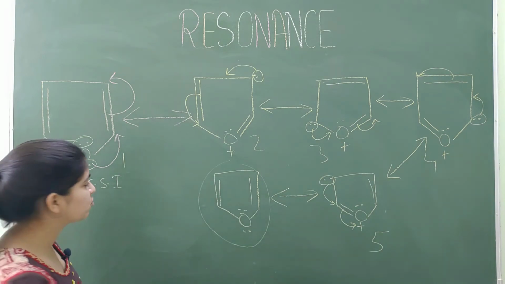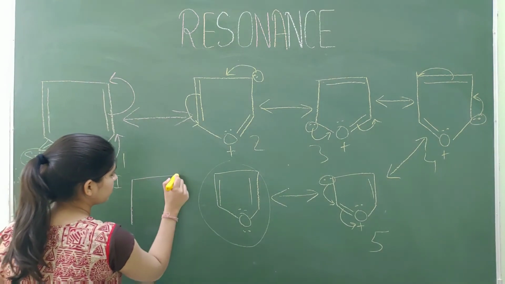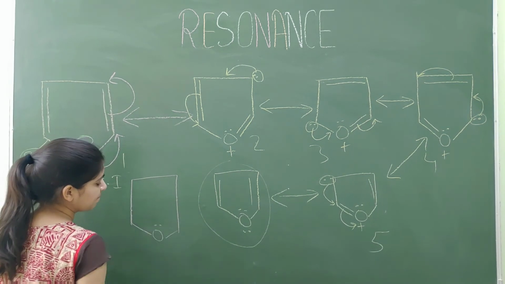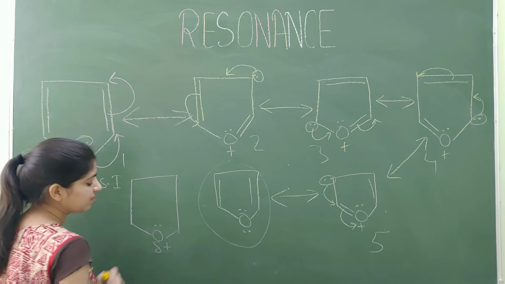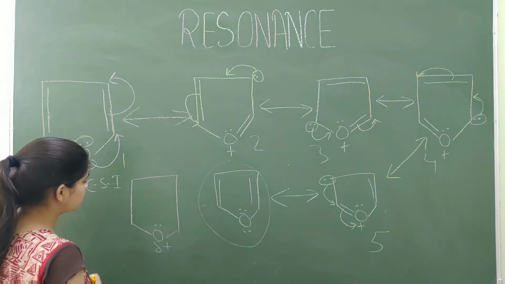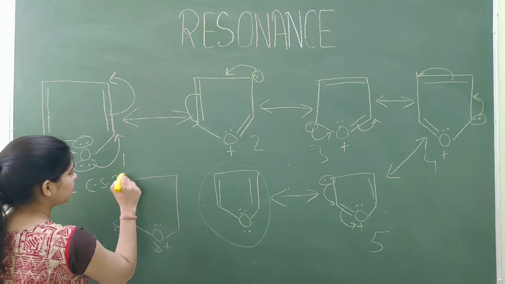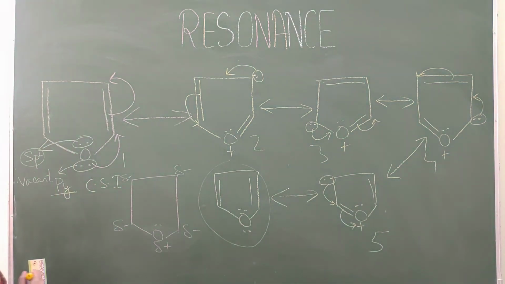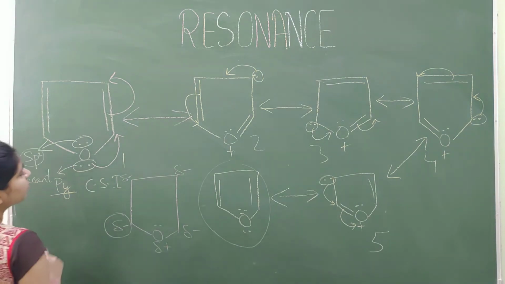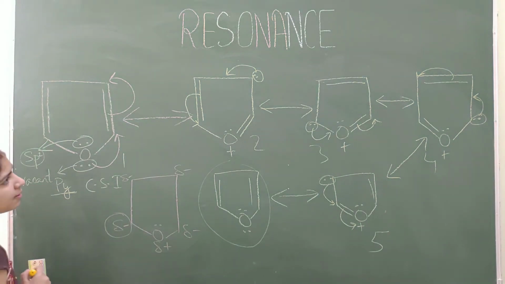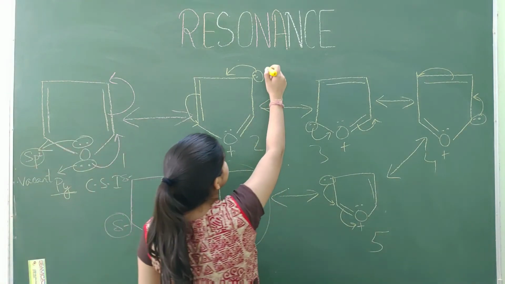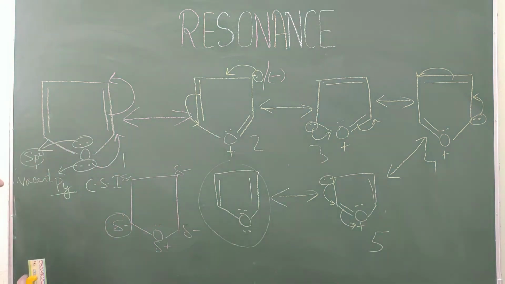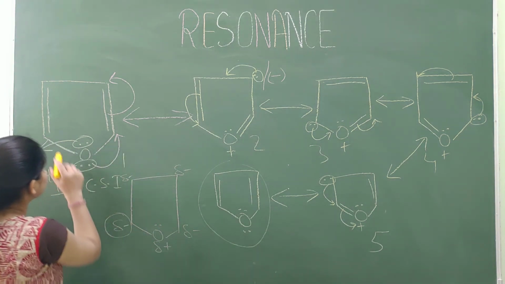Now let us draw the resonance hybrid. Slightly positive charge is present at oxygen and slightly negative is present at each carbon. Slightly negative or lone pair. We can place negative charge in place of lone pair also. Okay. And now double bond.